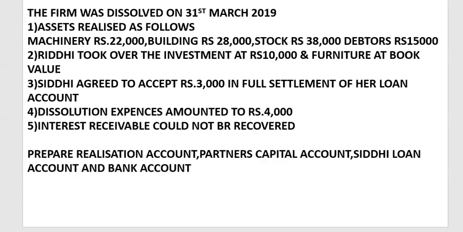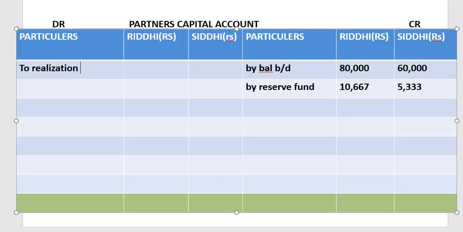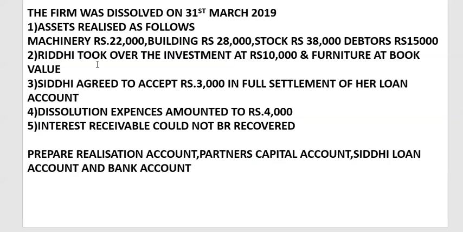Okay, next adjustment. Riddhi took over the investment at 10,000 and furniture at book value. She has taken away, so Riddhi has taken away, to realization account. In Riddhi we are going to add both these.